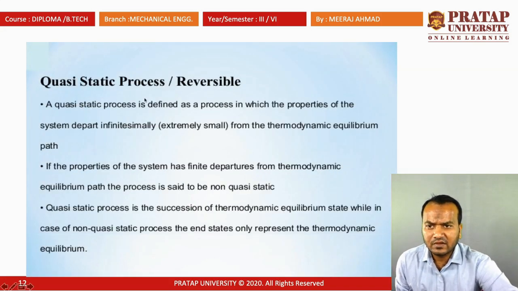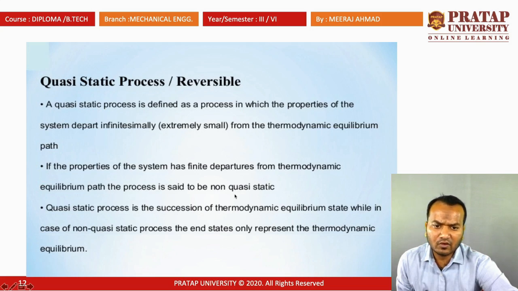Quasi-static process. This is also known as a reversible process. A quasi-static process is defined as a process in which the properties of the system depart infinitesimally from thermodynamic equilibrium. If the properties of the system have a finite departure from the thermodynamic equilibrium path, the process is said to be non-quasi-static. It means each and every state of the process is in thermodynamic equilibrium; then you can say this is a quasi-static process. If any state in between is not in thermodynamic equilibrium, you cannot say that this is a quasi-static process.